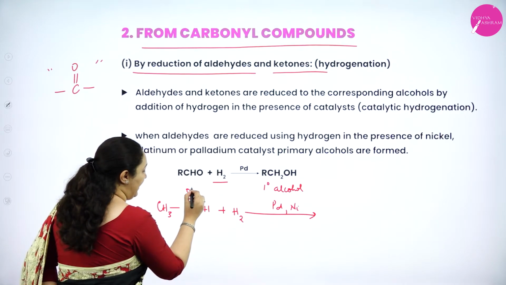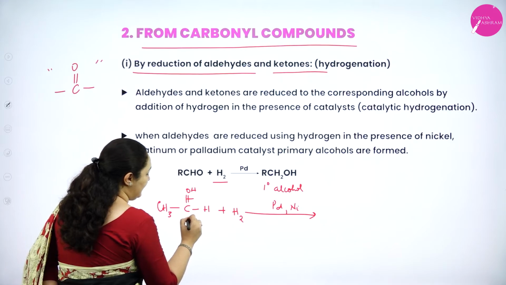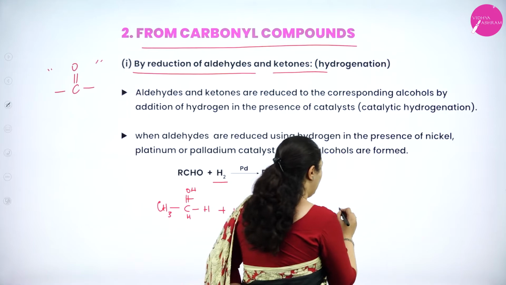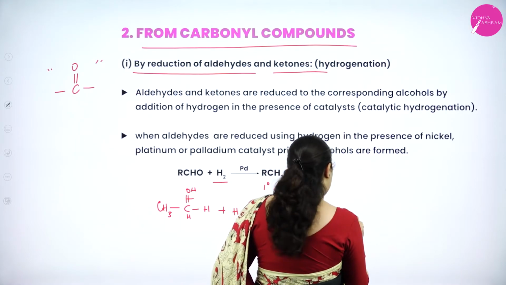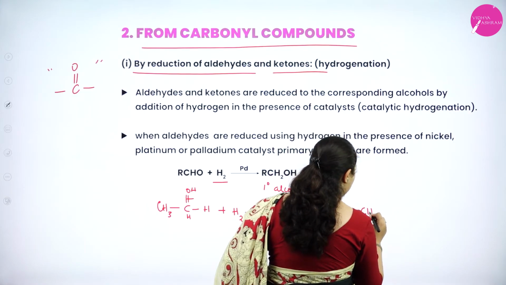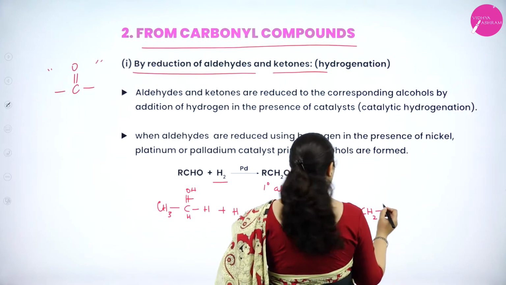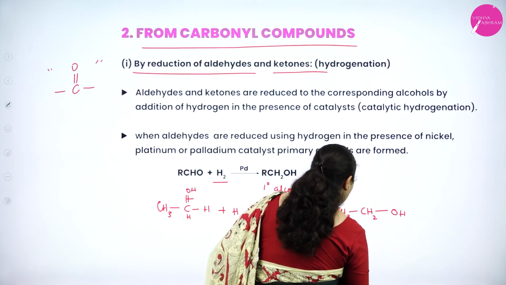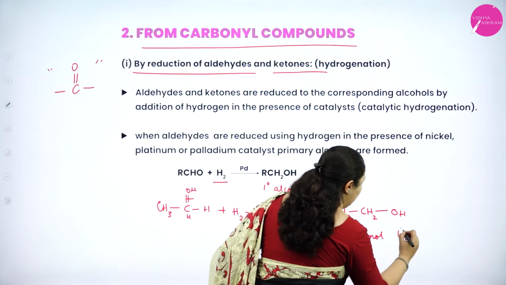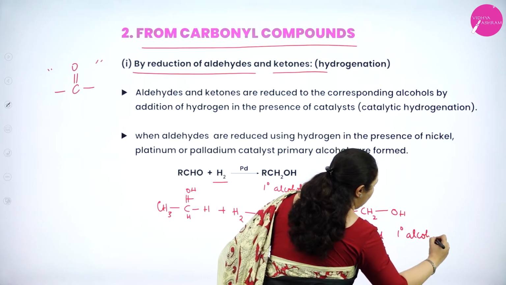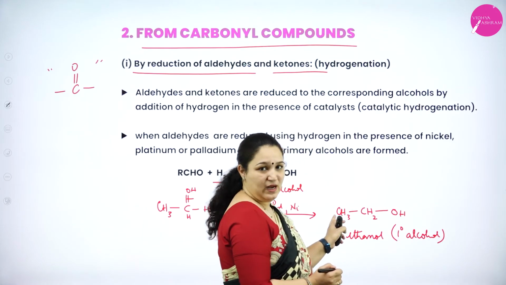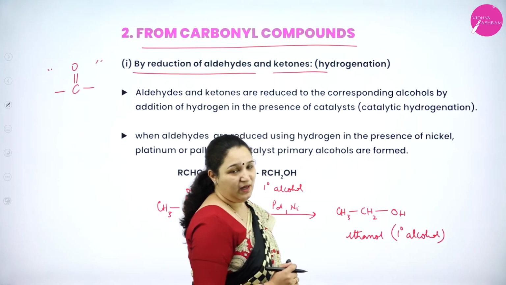One hydrogen will get added to oxygen, the other hydrogen will get added to carbon, and the double bond is broken. So what do we get? The product is CH3, C, one added, 2 was there, so CH2 and OH group. So you got an alcohol, and this is ethanol. That is nothing but primary alcohol. Primary alcohol, isn't it? See, the carbon atom to which the OH is attached has one carbon neighbor. That's why it is primary alcohol.